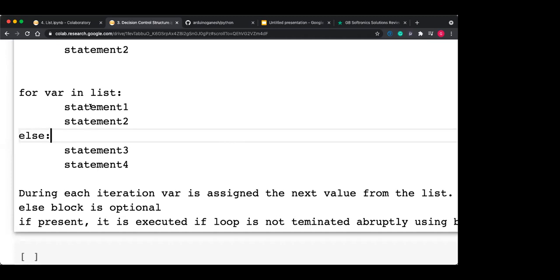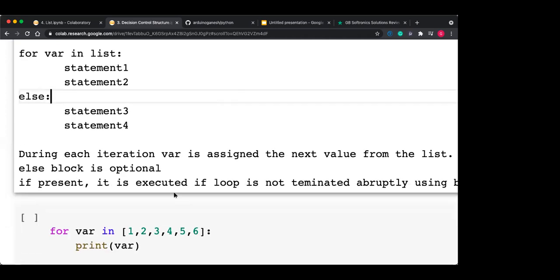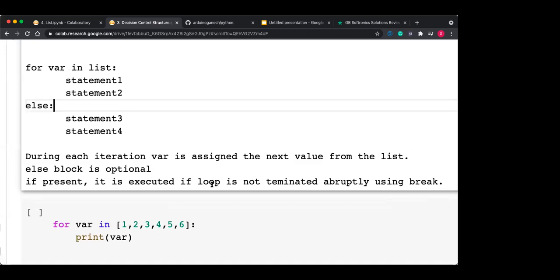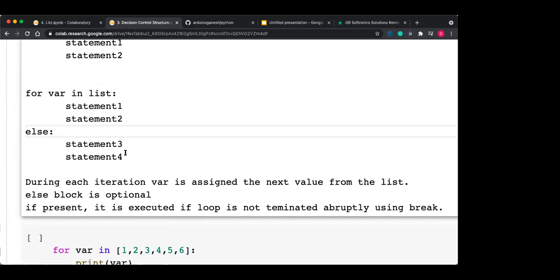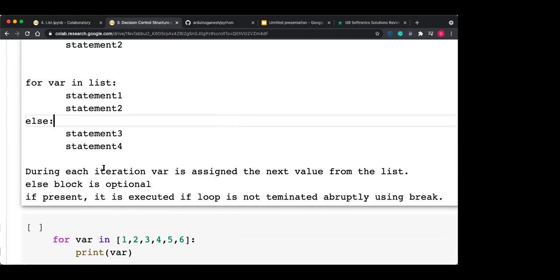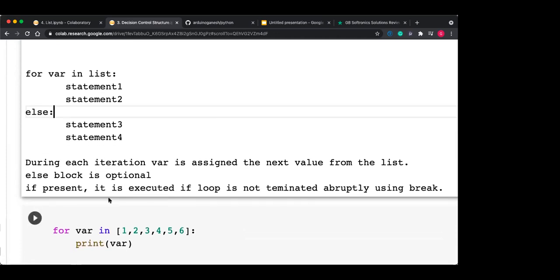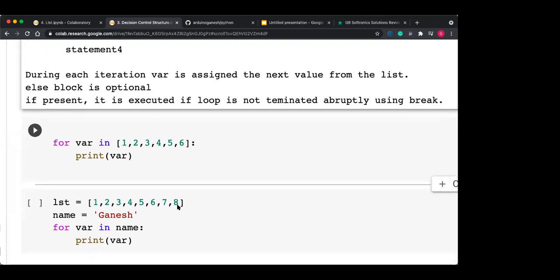But suppose a break statement is introduced in a for loop and you have not completed all the iterations, then else is not executed, as we have already seen. During each iteration, var is assigned the next value from the list. The else block is optional, so you don't have to write it every time. If you want to do cleanup, then else is needed; otherwise it is not compulsory. If the else block is present, it is executed if the loop is not terminated abruptly using the break statement. Yes, we have seen that.